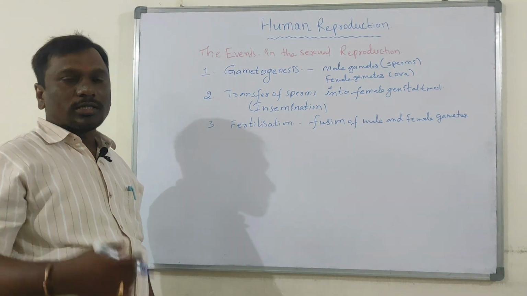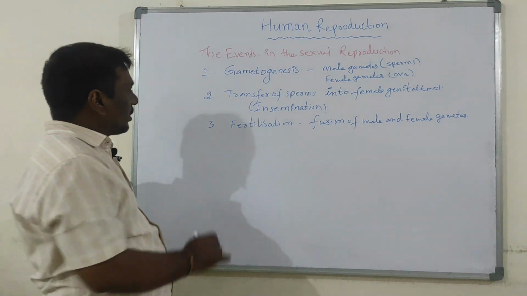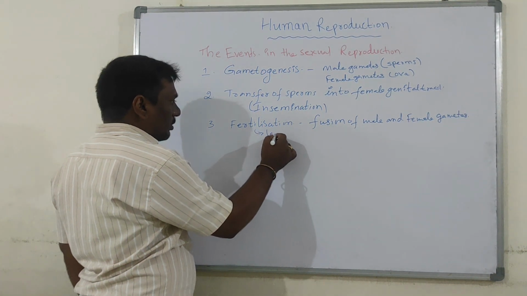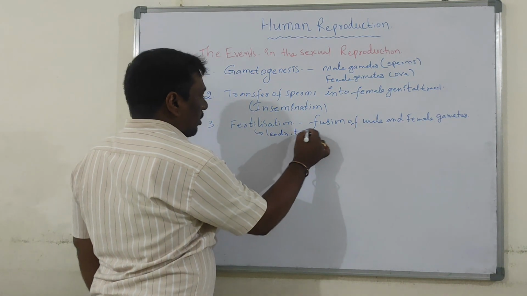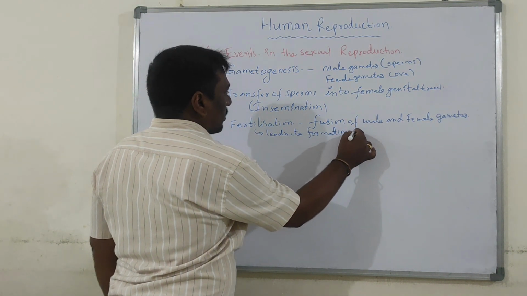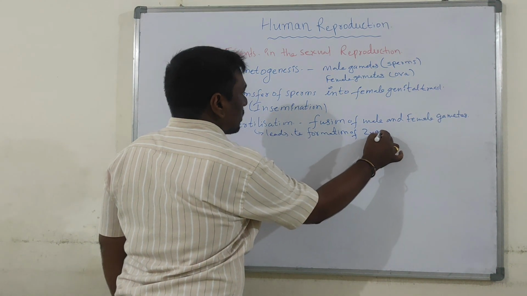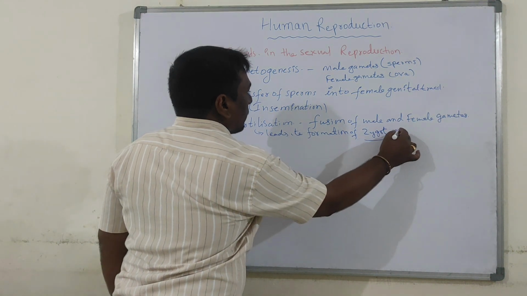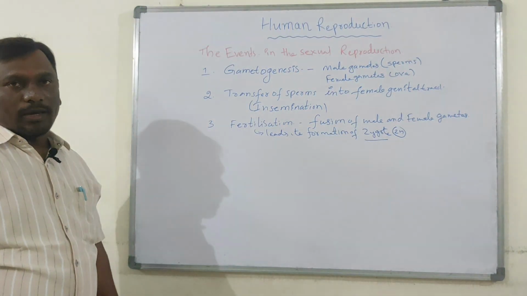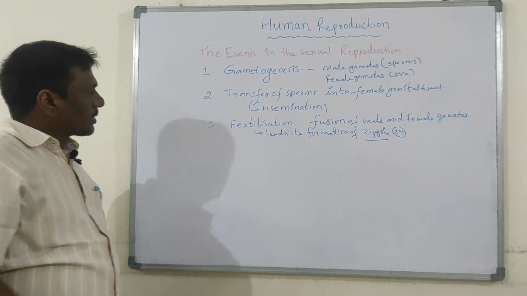It takes place inside the female's body. Next, this fertilization leads to formation of the zygote. The zygote is always diploid because it is formed by fusion of two haploid gametes, male and female gametes.